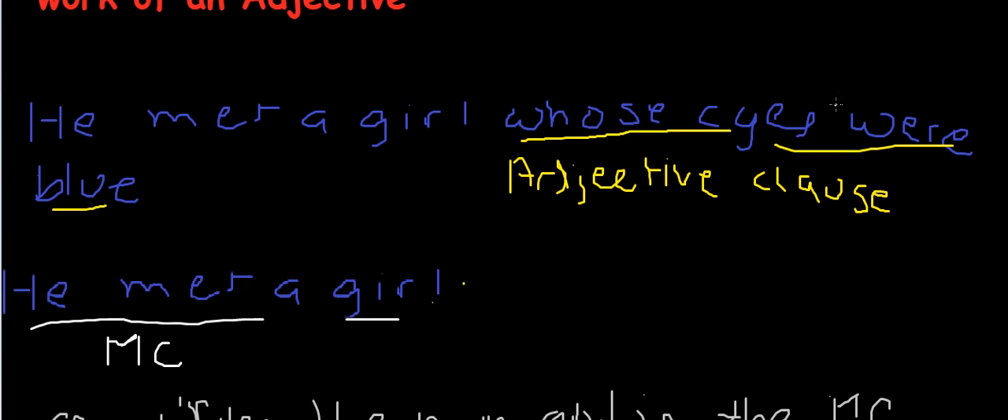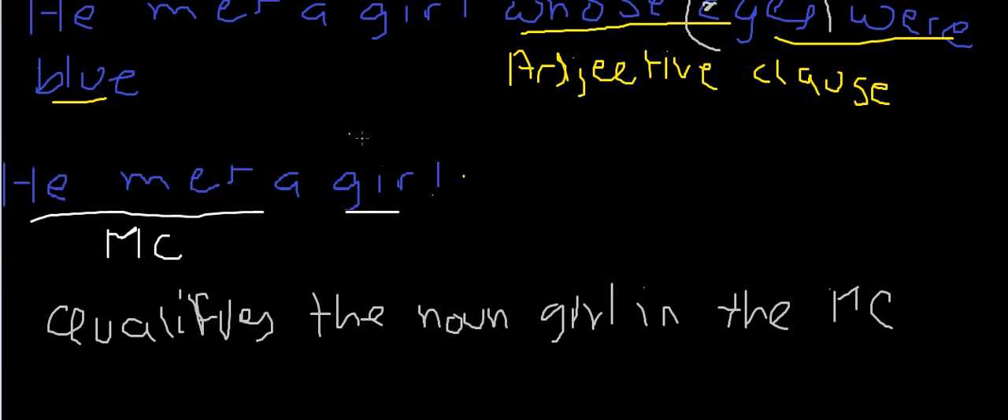This is important, in the main clause, because sometimes there are chances of having another noun, like eyes. Eyes is also a noun, but it is not the one being qualified. Actually, it is along with some other companion words, whose and were blue, that these words are qualifying the word girl.